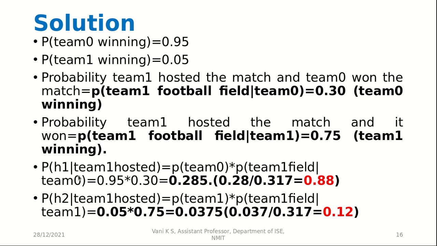And we're checking hypothesis 2 given team 1 hosted. So our hypothesis 2 is that team 1 actually wins the match. So we are checking the probability of our hypothesis 2 being correct given team 1 hosted. So it will be the probability of team 1 winning into the probability of team 1 field given team 1 has won. And if we do that, our probability will be 0.0375, and after normalizing it we'll get 0.12. So again we can tell easily that team 0 wins this match.